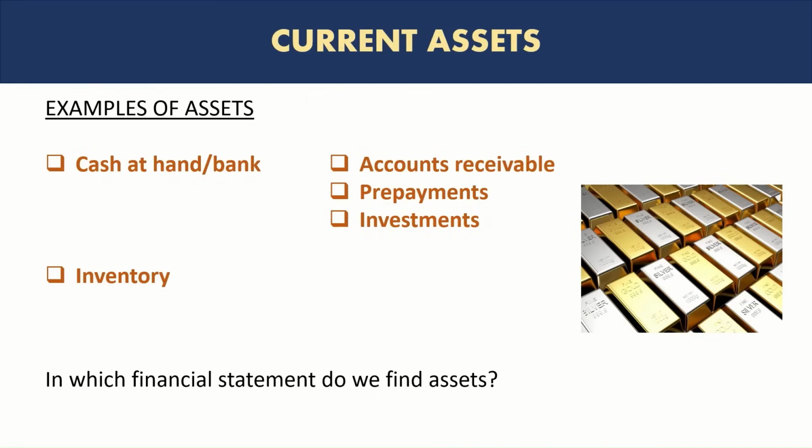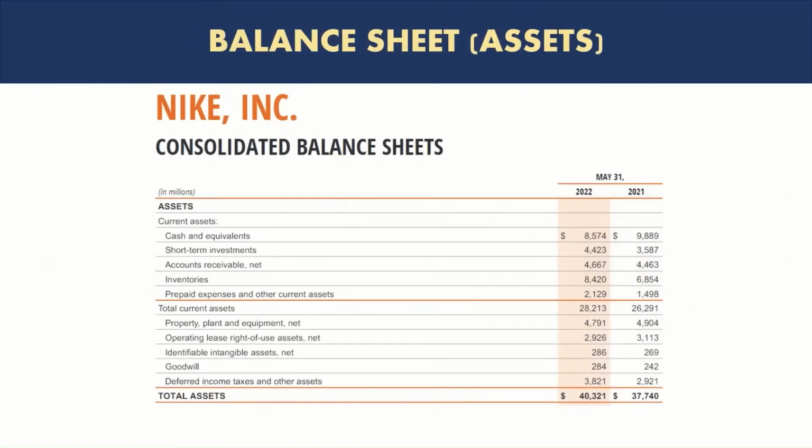Now, in which financial statement do we find assets? You should know it by now. Yes, it's the balance sheet. So here is an example of Nike. This is their consolidated balance sheet for the year ended May 31, 2022. And if you're thinking why it is May 31 and not December 31, well, December 31 is the calendar year end, but many organizations do not necessarily have the same year end as the calendar. So their 12 months period, their fiscal year, or their financial year could be any other month during the year. It depends on what is the year that they choose. So in the case of Nike, they have chosen that May 31st is the year end.